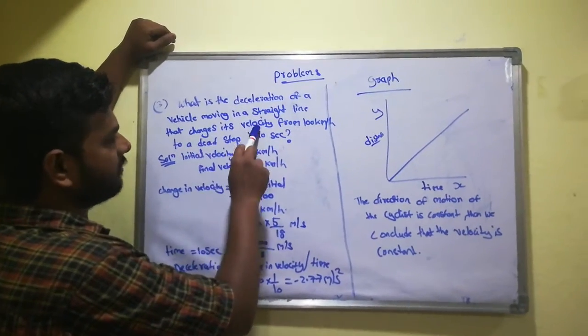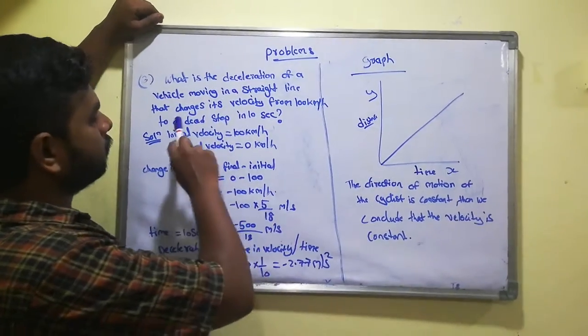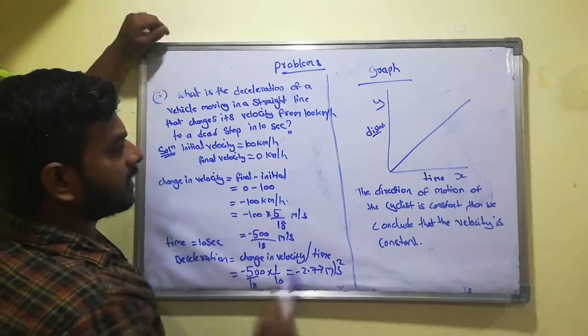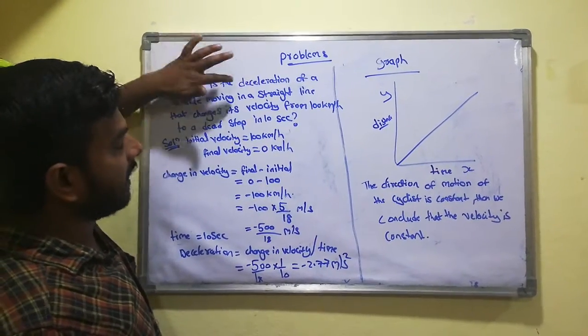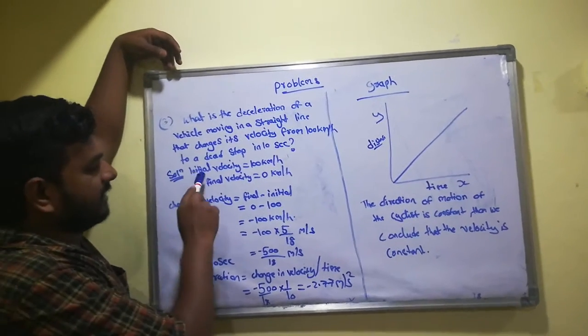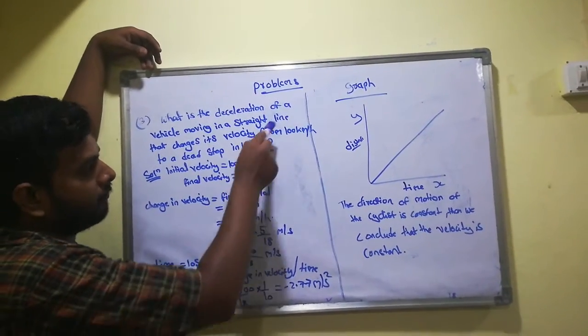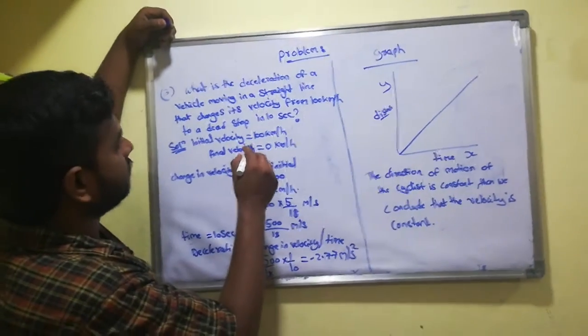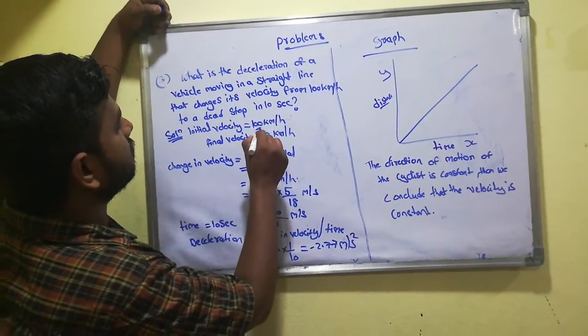The change in velocity is from 100 kilometers per hour until it stops in 10 seconds. So in 10 seconds they are stopping that vehicle. Deceleration means decreasing the velocity. We know the initial velocity, how much? 100 kilometers per hour.